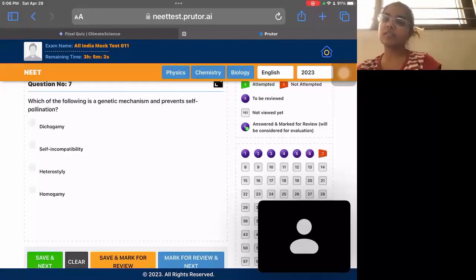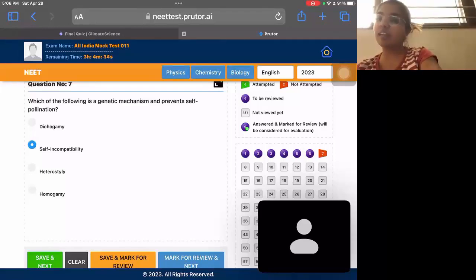Which of the following is the genetic mechanism and prevents self-pollination? Genetic mechanism. So dichogamy, heterostyle, homogamy, not homogamy, dichogamy, self-incompatibility, and heterostyle. All three are mechanisms which prevent self-pollination. But genetic इसमें से कौन सा है? The self-incompatibility is the only genetic mechanism. Dichogamy and heterostyle are not genetic; they are physical mechanisms. They are not regulated by genes. That's why it's self-incompatibility. इसमें reading the question is very important.